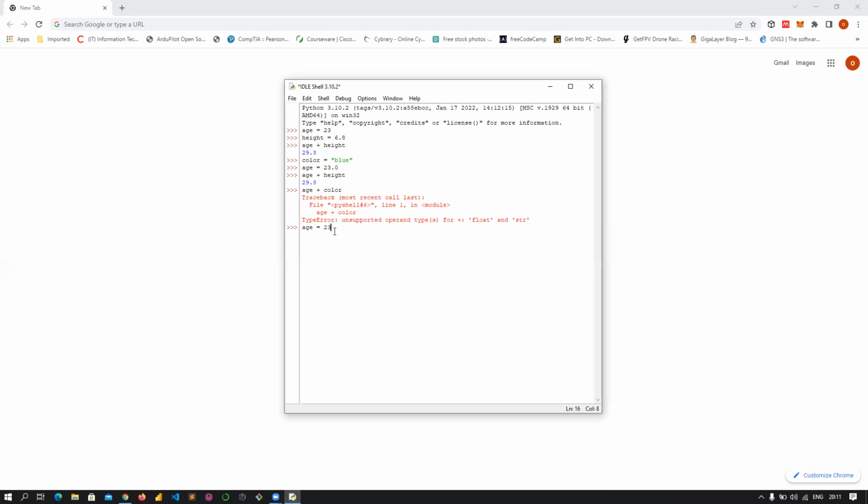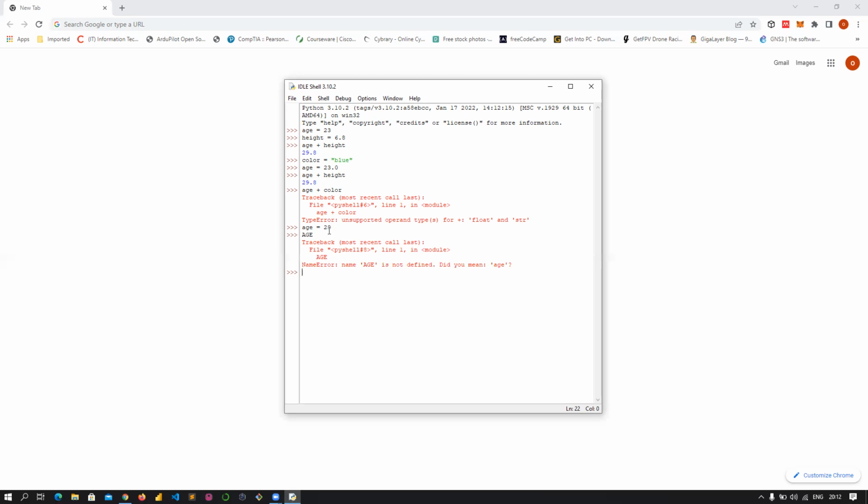Case sensitive means if I'm using uppercase, that is capital letters all through, I should be consistent with it. If I'm using lowercase, small letters all through, I should be consistent. If I'm using title case, the first letter of the variable should be capital, then the remainder should be small letters. Just be consistent with it, but just know that age here, small letters AGE equals 23, I click on enter, is different from capital letters AGE. They are two different things.